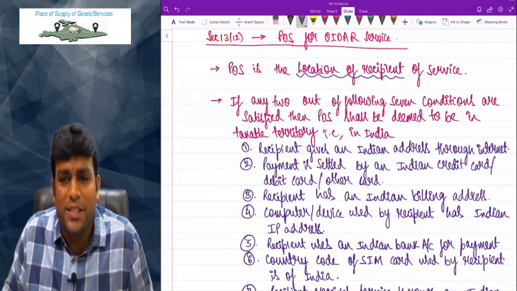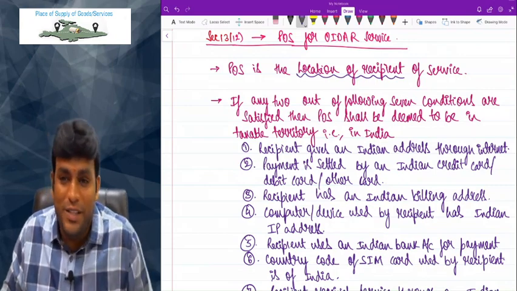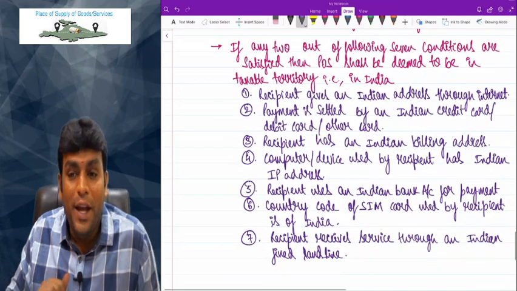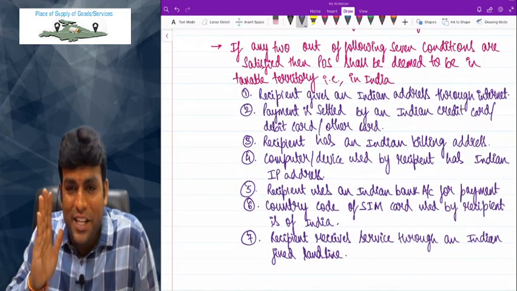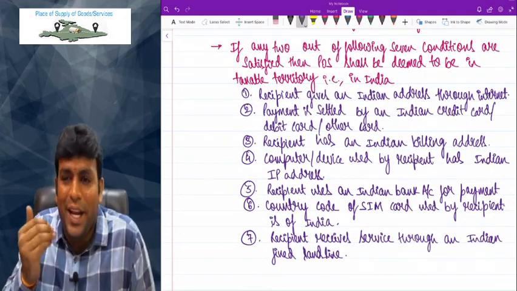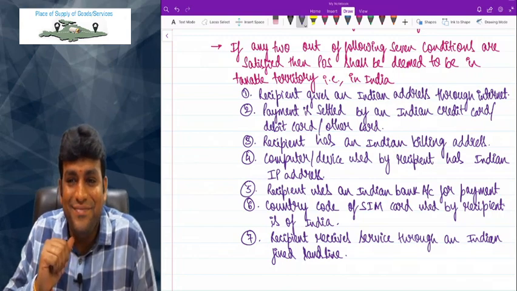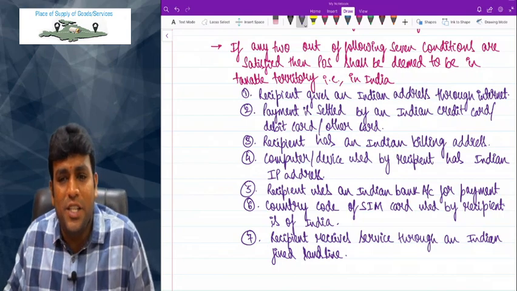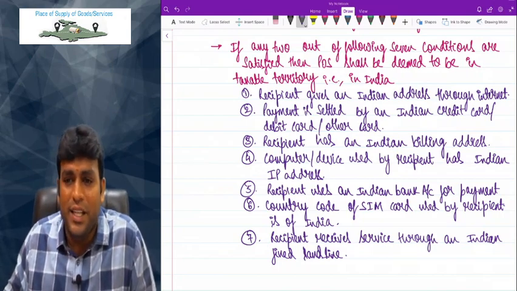So POS is what, sir? Location of recipient of service. Now please write below, if any 2 out of the following 7 conditions are satisfied, it is deemed to be in India. What are the 7 conditions? Number 1, recipient gives an Indian address through internet.